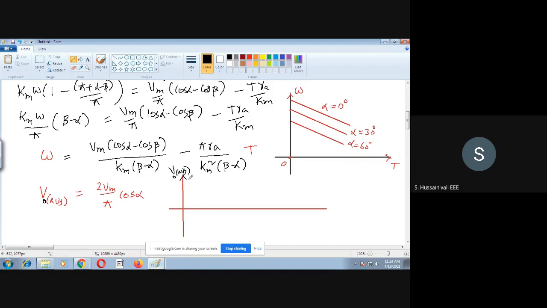On one side it is V not average, and on the other side it is alpha. Let me start with alpha 0, then 90, then 180. What is the graph you will get?